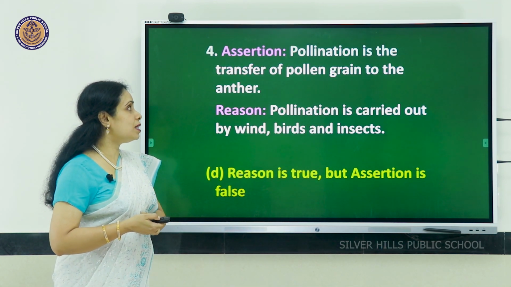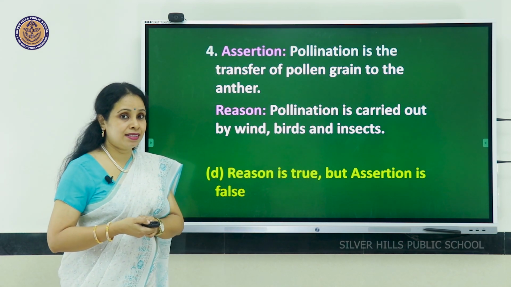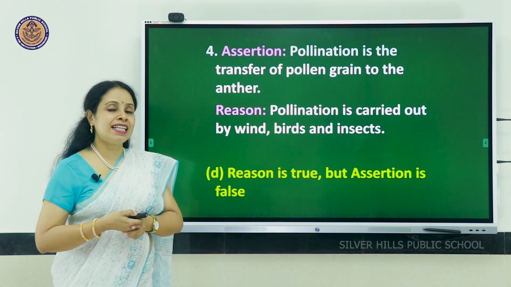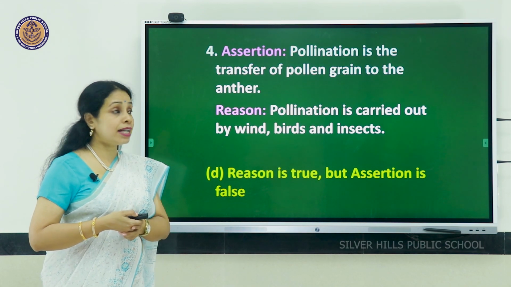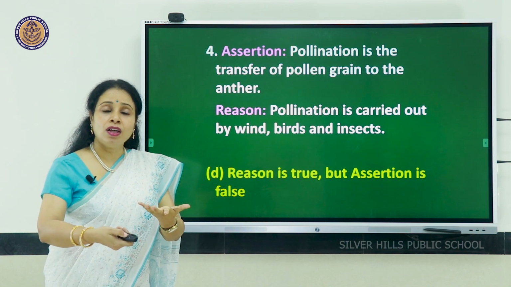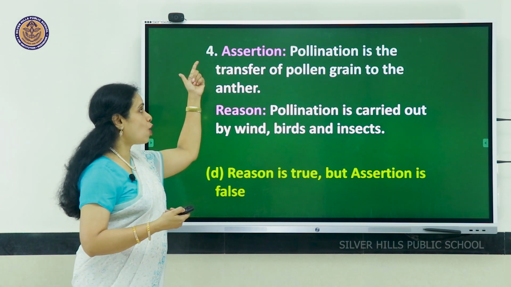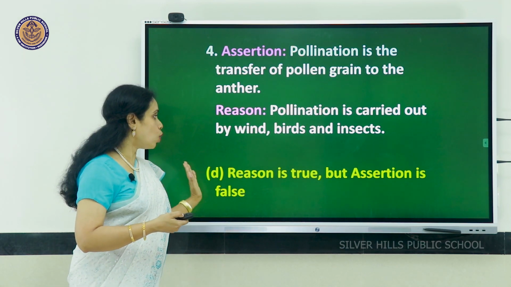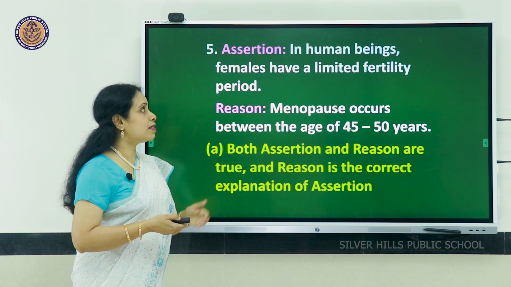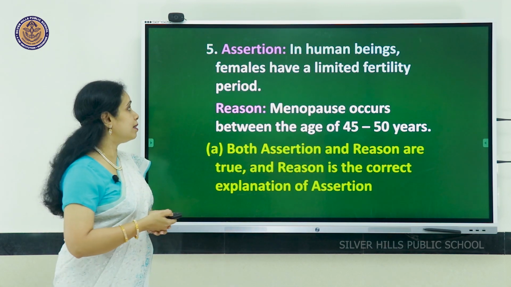Fourth question, assertion is, pollination is the transfer of pollen grains to the anther. Reason is, pollination is carried out by wind, birds and insects. Look at that. Transfer of pollen grains, is it to the anther? No, from the anther to the stigma. So, assertion is wrong, reason is correct. So, option D.